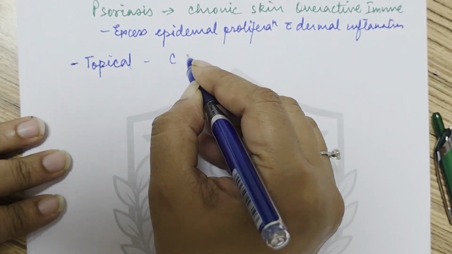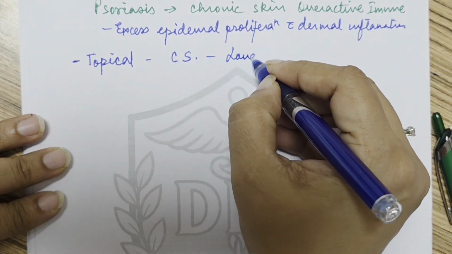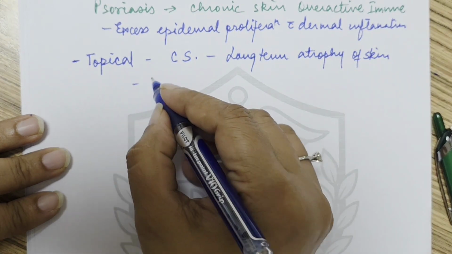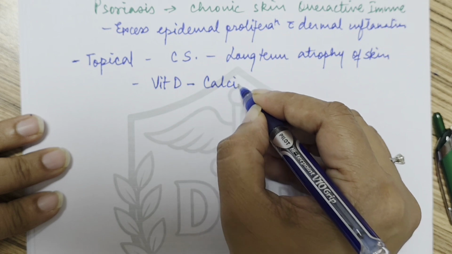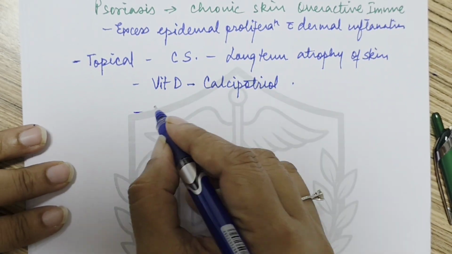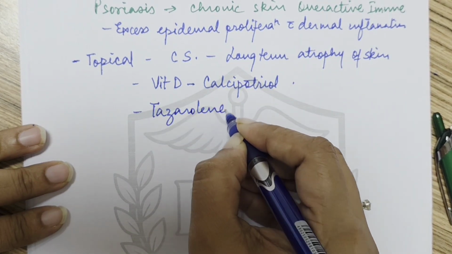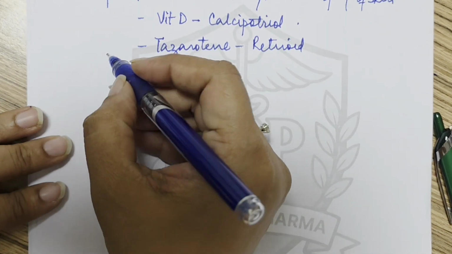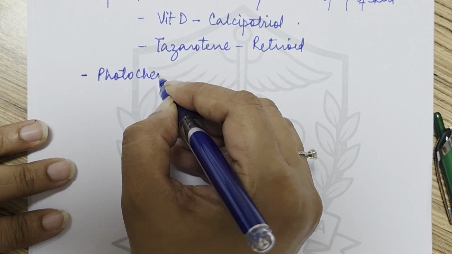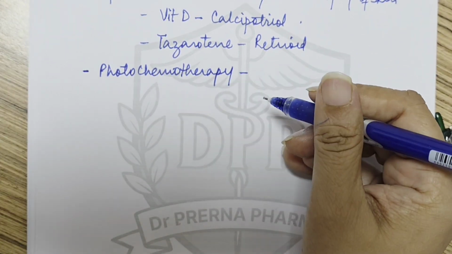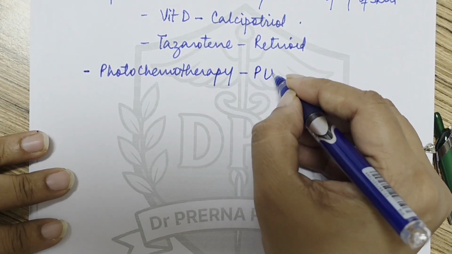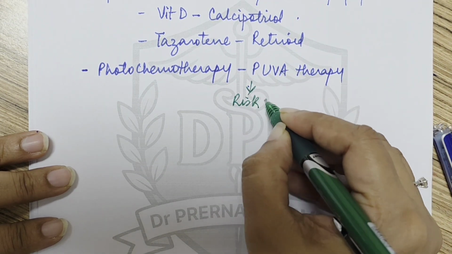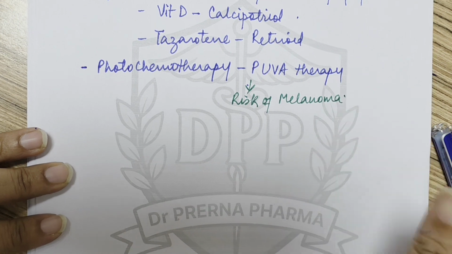In topical treatment we can use corticosteroids, but long term use can result in atrophy of skin. Okay. Then topical vitamin D, we use calcipotriol. It suppresses the proliferation. And then another drug is tazarotene, which is a topical retinoid, right? So it also has anti-proliferative and anti-inflammatory action. Then we have photochemotherapy. And in photochemotherapy, what do we give? We give PUVA therapy, right? But this PUVA therapy is associated with an increased risk of melanomas, okay, and skin cancers.